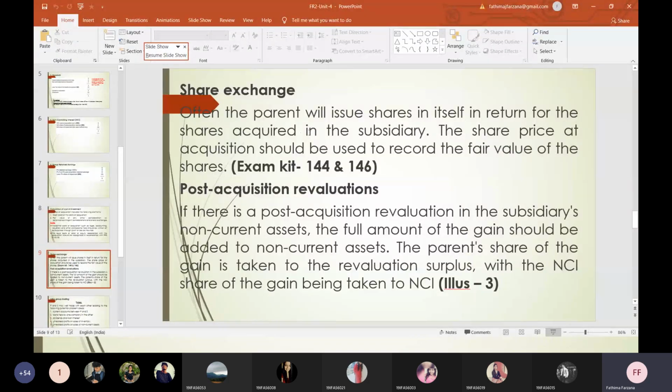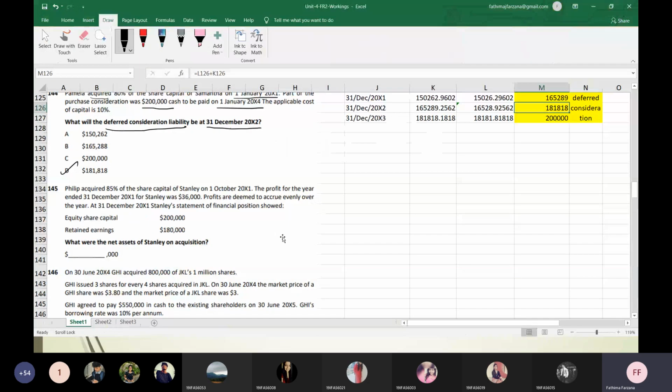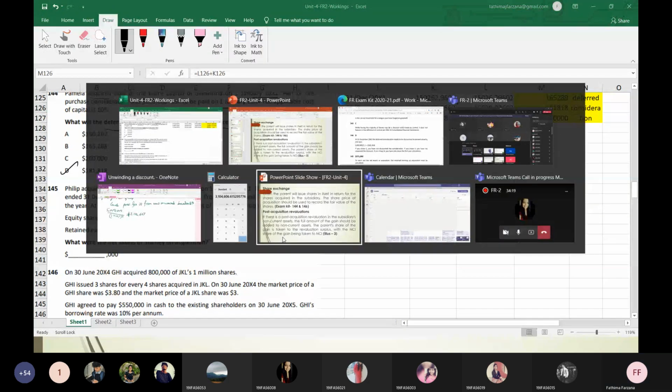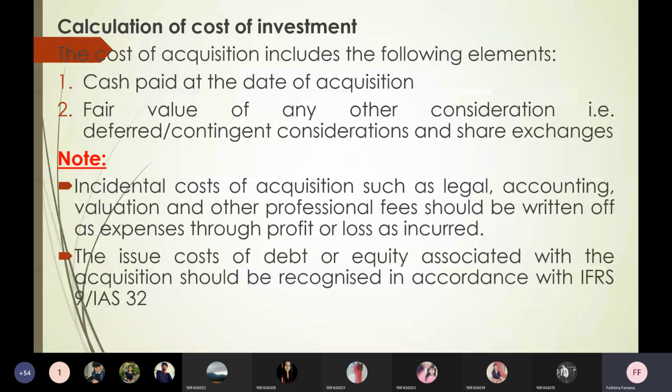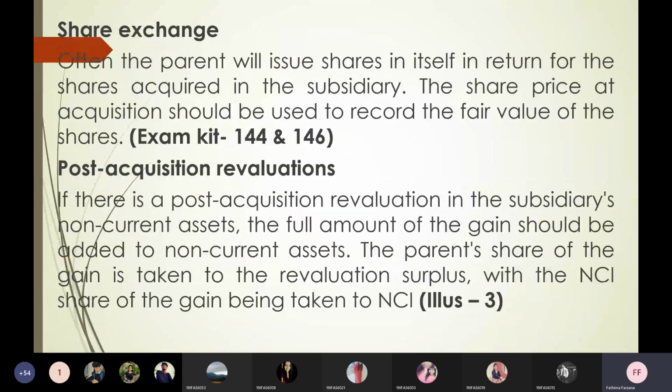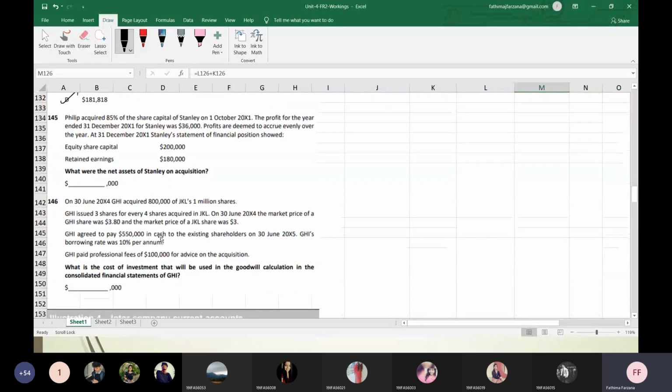So we were speaking about share exchange, and the previous one is a share exchange, and the calculation of cost of investment, we did it. And we went to exam kit 144 and 146. Let us do 146. What is there in it? Then we'll go as per the problem remaining.